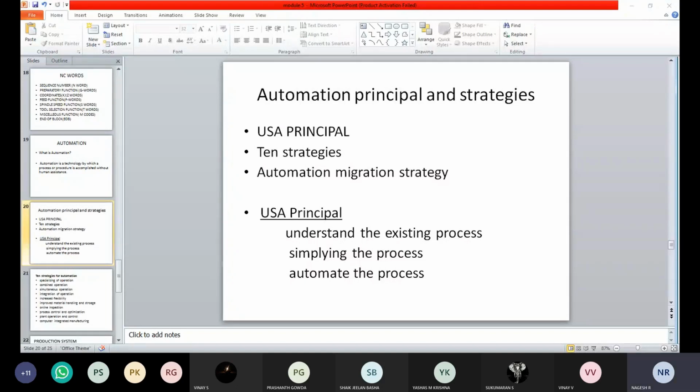While carrying out automation, they have to follow these three principles in order to produce a new type of product. One is understand the existing process, you can remember USA. Second is simplify the process, and third is automate the process. This is the principle of automation. It is a common principle. The next one we can carry out in the next class.